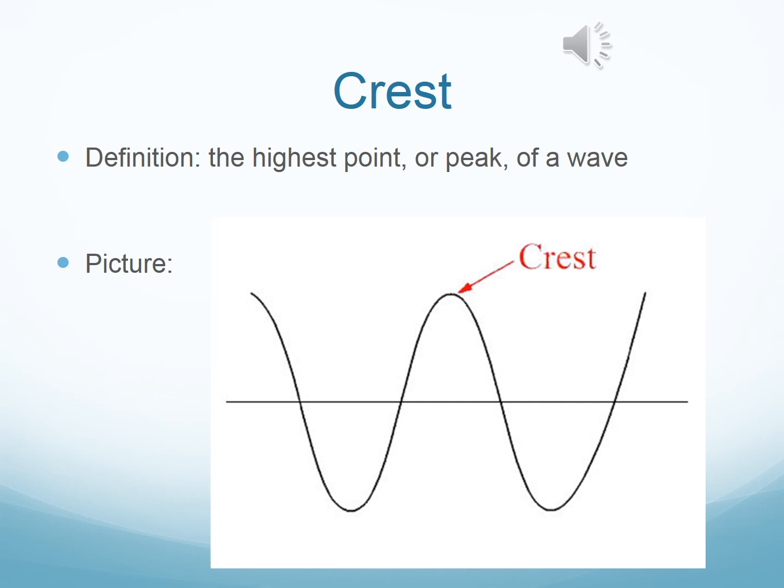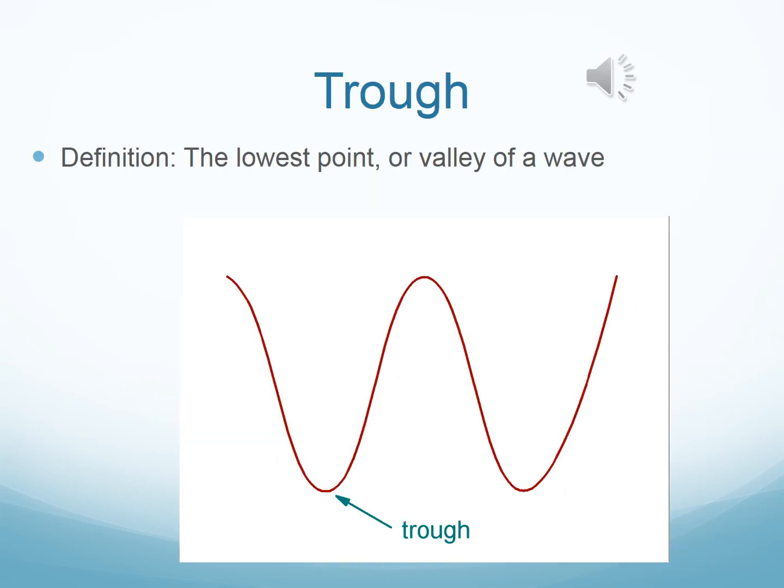The way that I like to remember this is when I look up into the sky, I see a crescent moon. Well, crest, crescent, sounds similar, right? And where do you find a crescent moon? Up in the sky. Therefore, it is the highest point on the wave. The next part that we're going to talk about on a transverse wave is the trough. The trough is the opposite of the crest. If the crest is the highest point, then the trough is the lowest point.